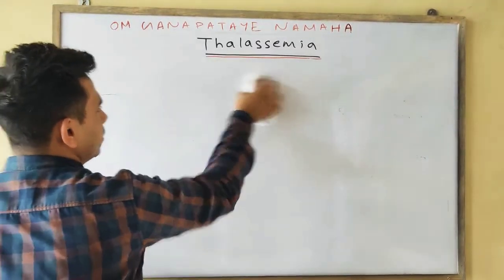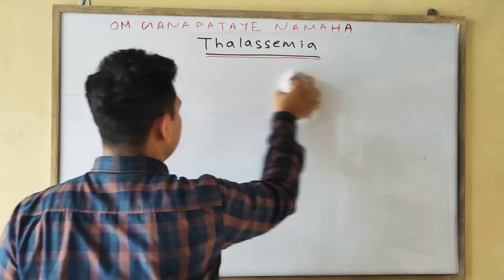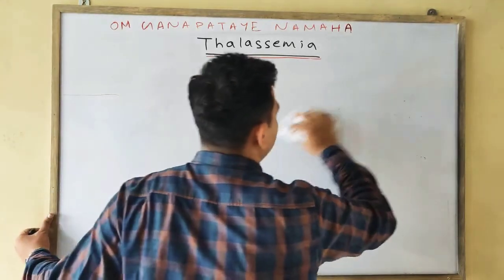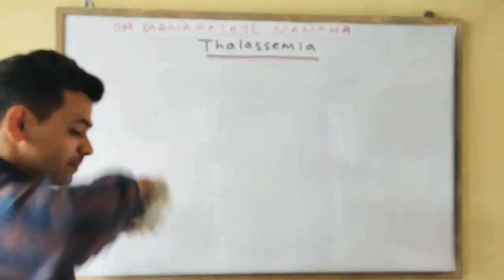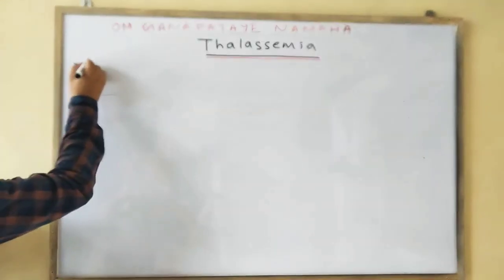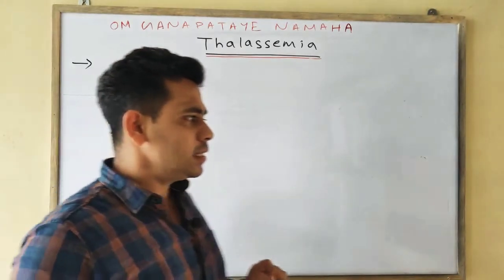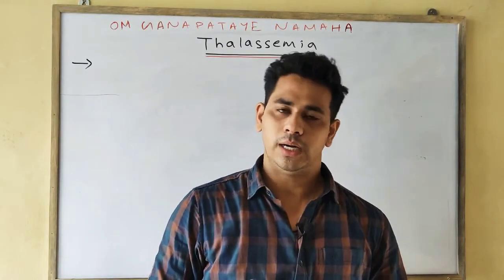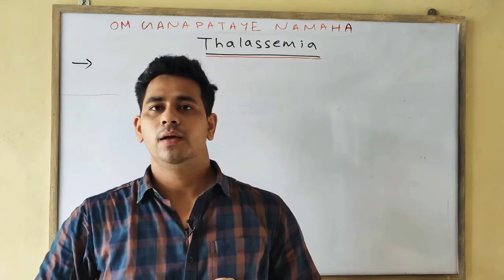Now I'll write the points. First point, as I said earlier, what is thalassemia?